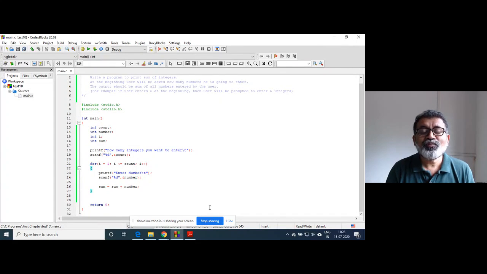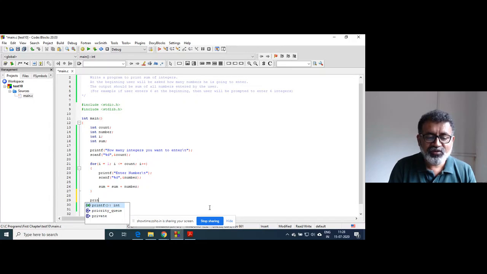Where will you print that? There is no necessity to put that printf statement inside the for loop, because we want the summation once all numbers are added. So I write it outside this: sum of all integers is percent d slash n, then write sum.